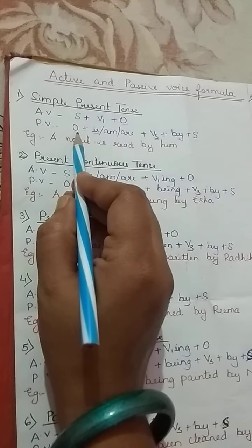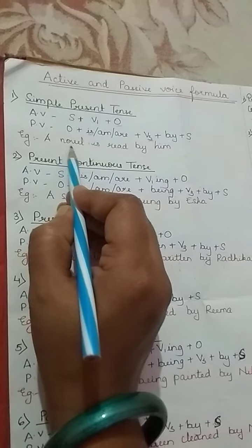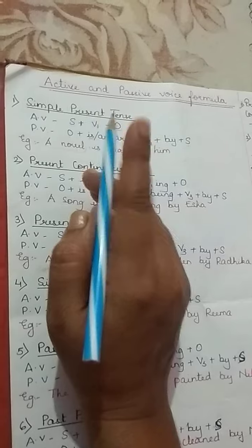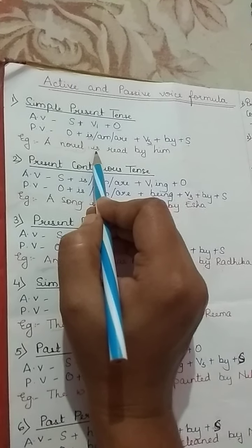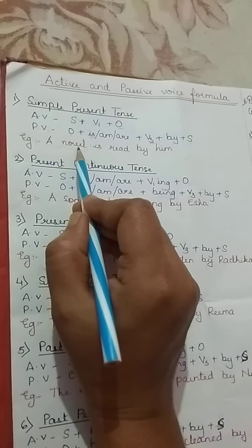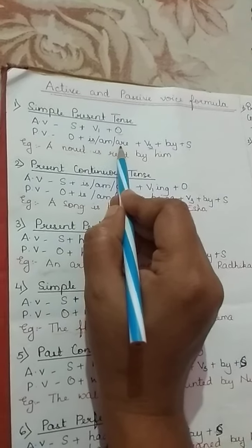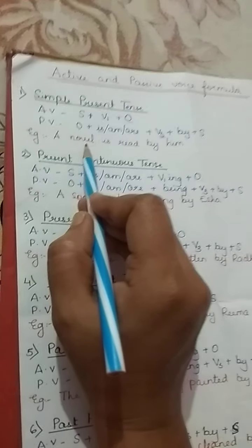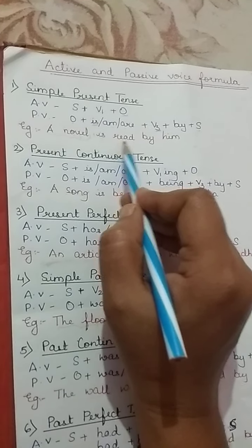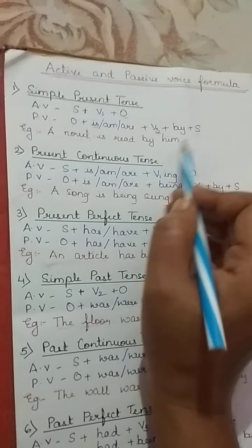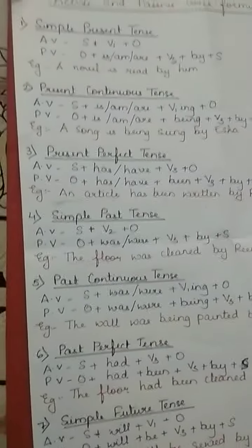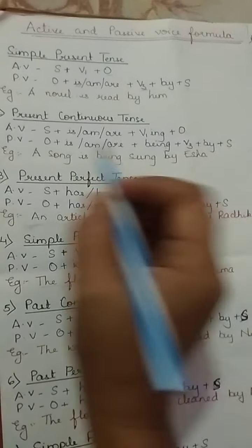An example: the object comes first, that is a novel. As a novel is singular, we are using is. If I am using I here, I will use am, and for any plural thing, I will use are. So a novel is read. The V3 form of read is read, by, and the subject is him.